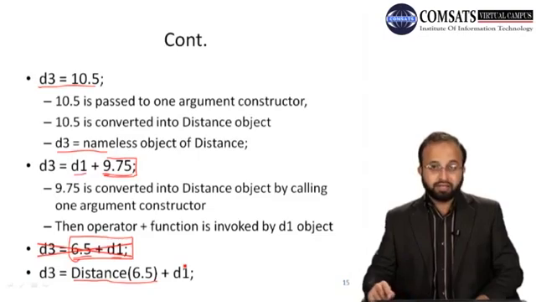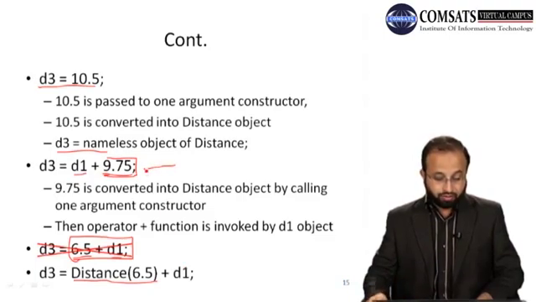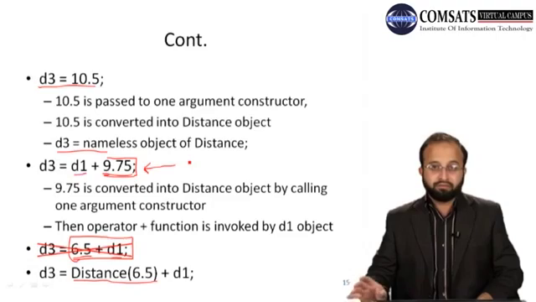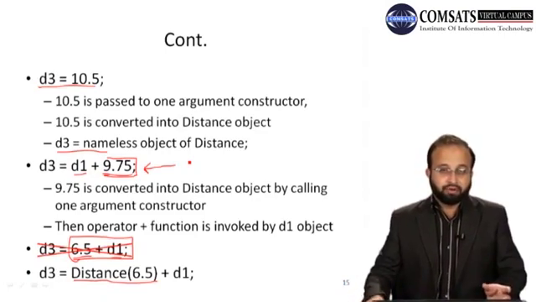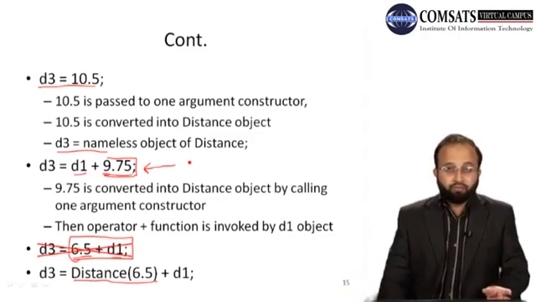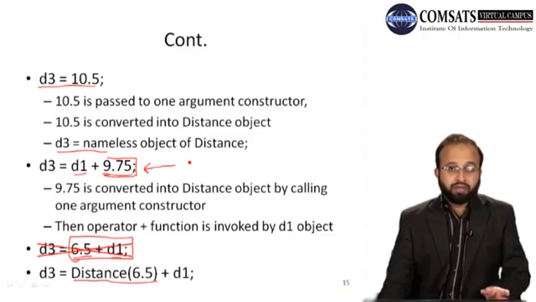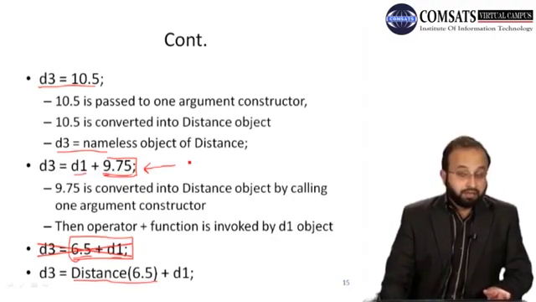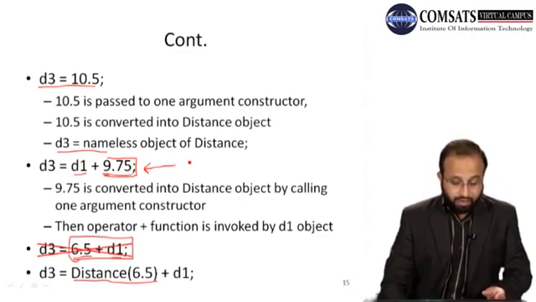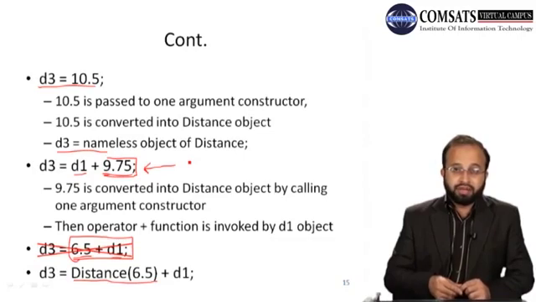But this is cumbersome, right? It is not as convenient as this call: d3 is equal to d1 plus 9.75 is more convenient. So why are we not able to execute d3 is equal to 6.5 plus d1 if we have a floating point value first? Because the floating point value won't cause the operator plus function in the distance class to be executed, and it won't call the one argument constructor of the distance class. So we have to call the constructor explicitly.